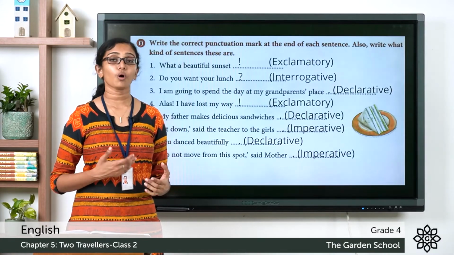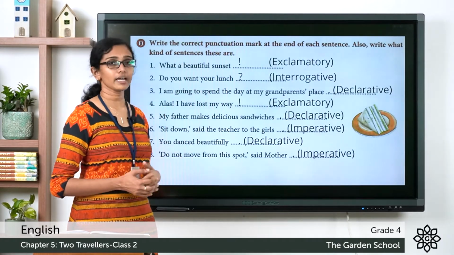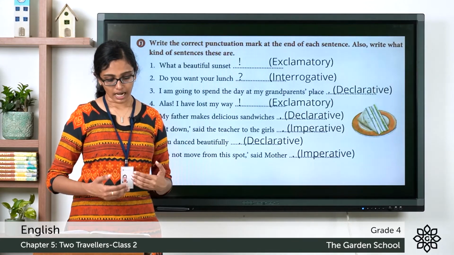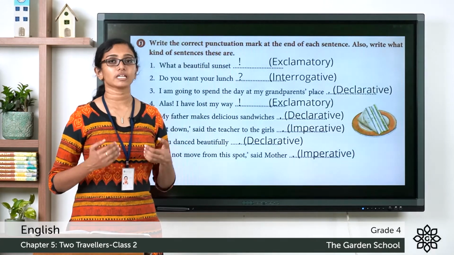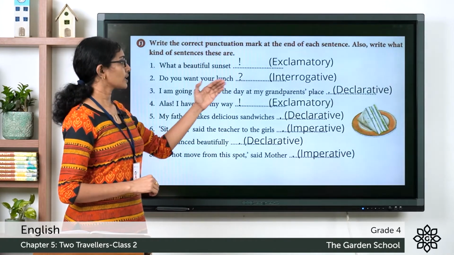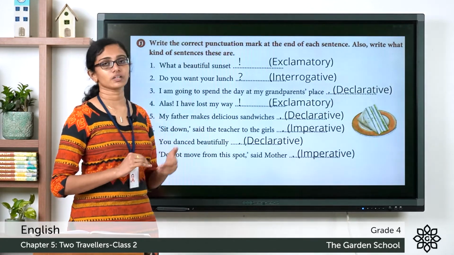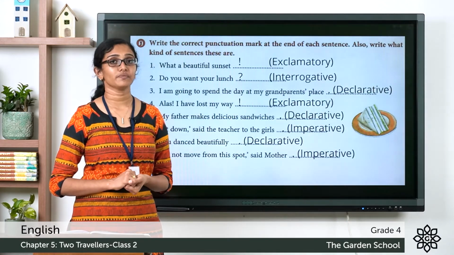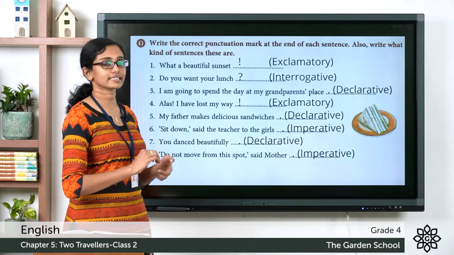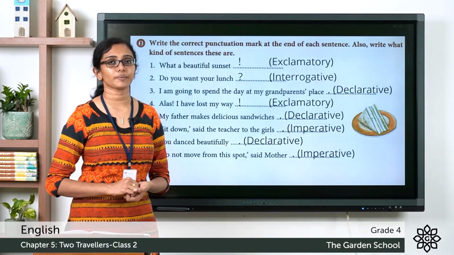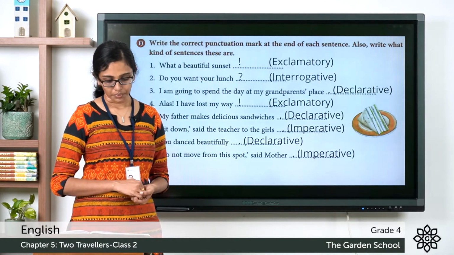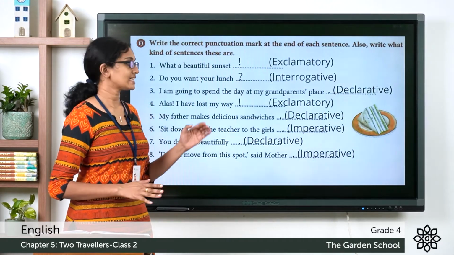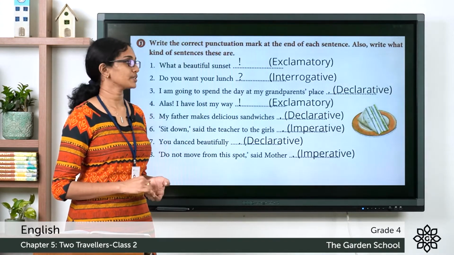Second one, "Do you want your lunch?" A question mark there, and it is an interrogative sentence. Question 3, "I am going to spend the day at my grandparents' place." So, it ends with a full stop and it's a declarative sentence. "Alas, I have lost my way!" So, that ends with an exclamation mark and it's an exclamatory sentence. Now, "My father makes delicious sandwiches." That sentence ends with a full stop and it's a declarative sentence.